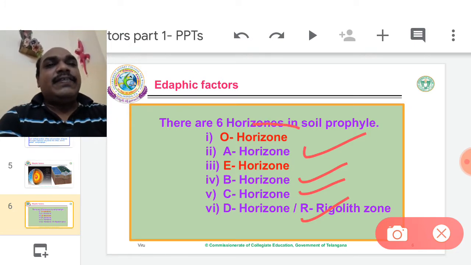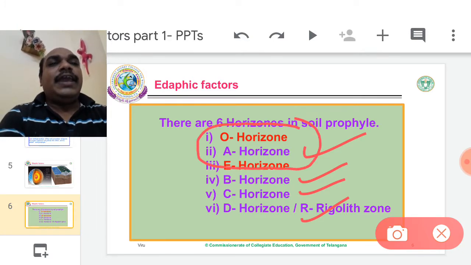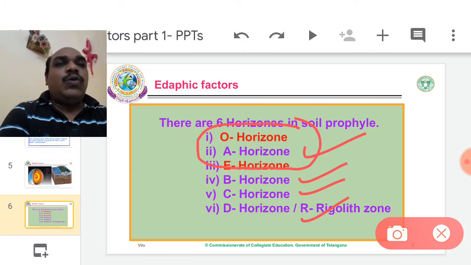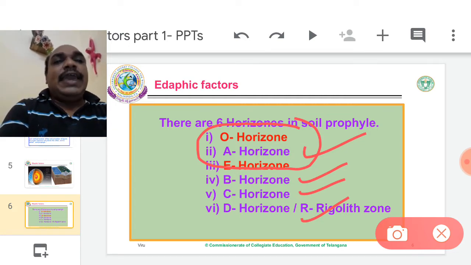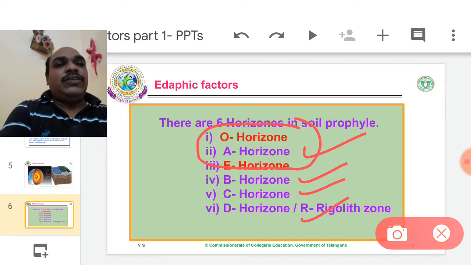Actually, these 3 zones, O, A and E horizons, come under the A horizon. So the main types are 4, but including subtypes together, there are 6 horizon zones.